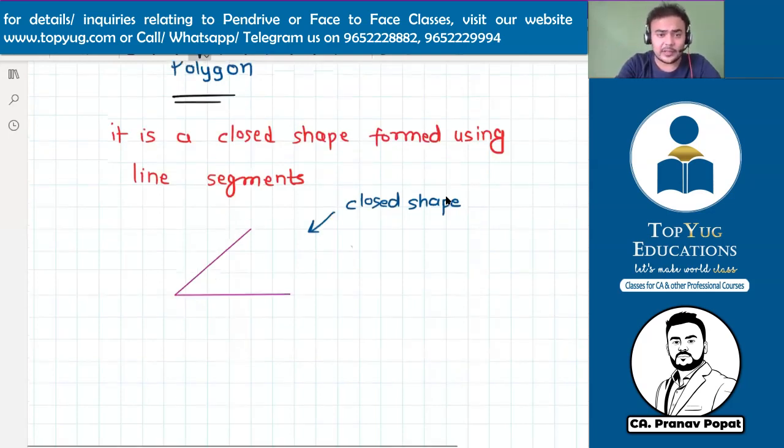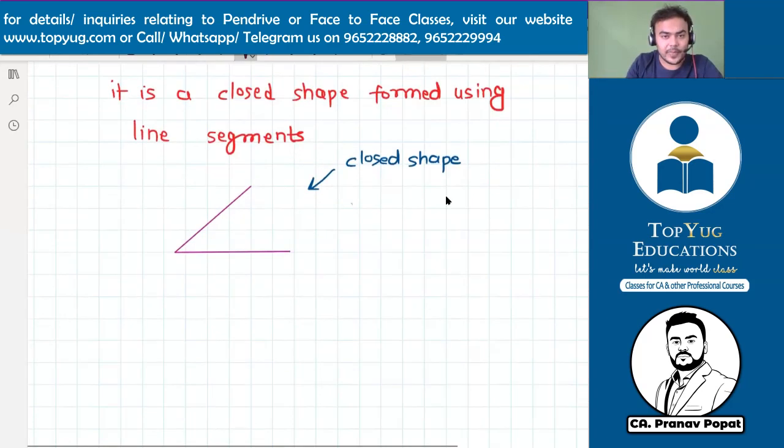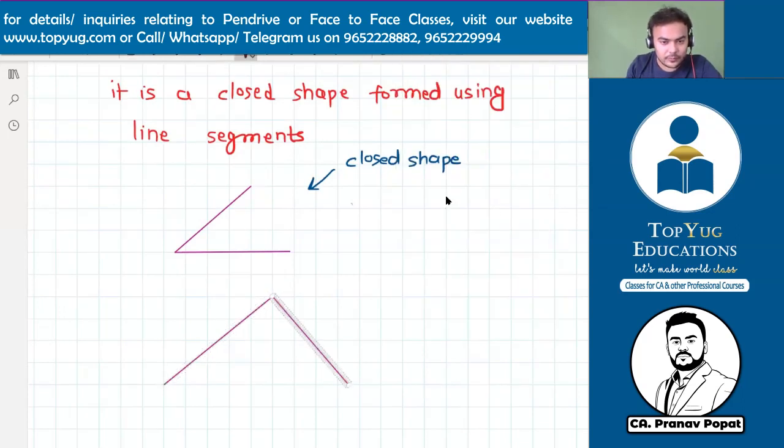So let me take another example. One, two, and the third line segment I'm taking. Now can you say this is a closed shape? Yes. So this shape is a polygon.